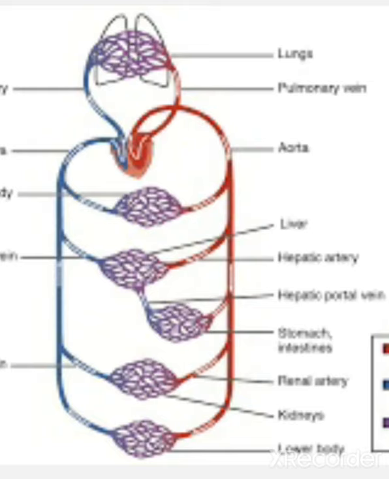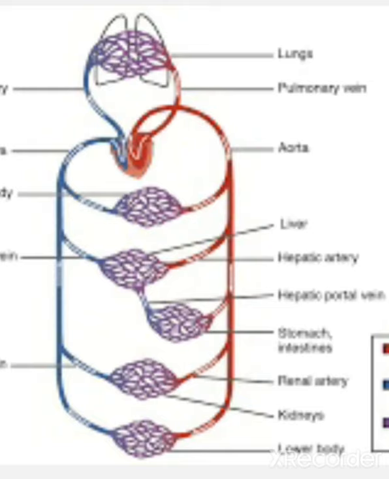Large arteries arising from the heart split into small arteries, and these in turn split into capillaries. Further, these capillaries unite to form small veins, and these small veins unite to form large veins and finally reach the heart.